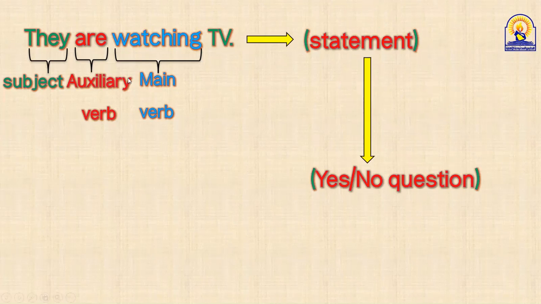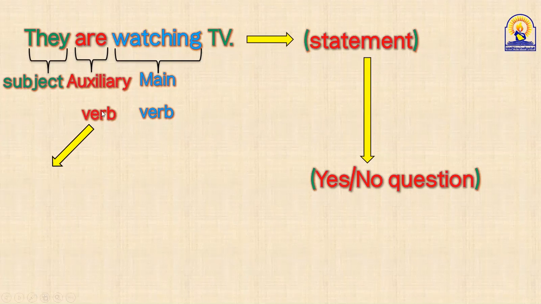Who can change this statement, guys, into a yes or no question? Al-Hadithi. Yes, Sultan. Yes, teacher. They are watching TV, to make a yes or no question, changing the place of they and are. Okay, do it. Give me the answer. Yalla. Are they watching TV? Let's check your answer.